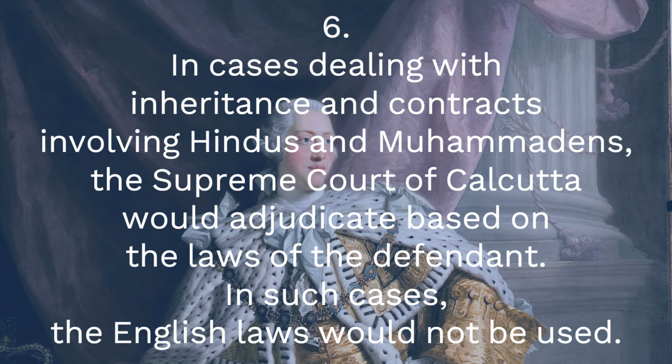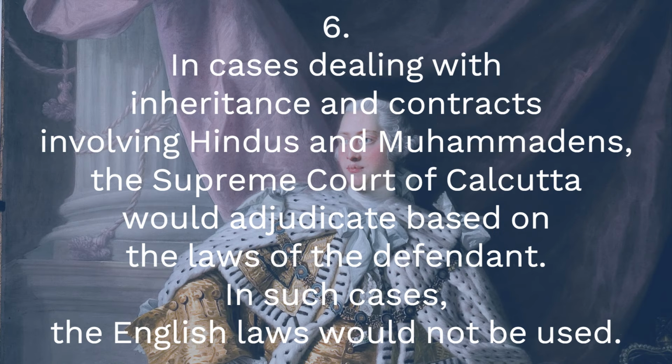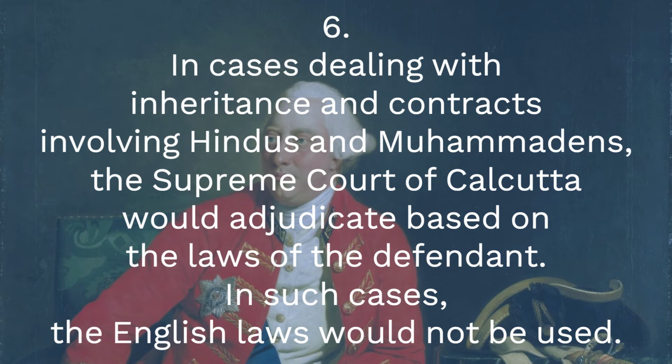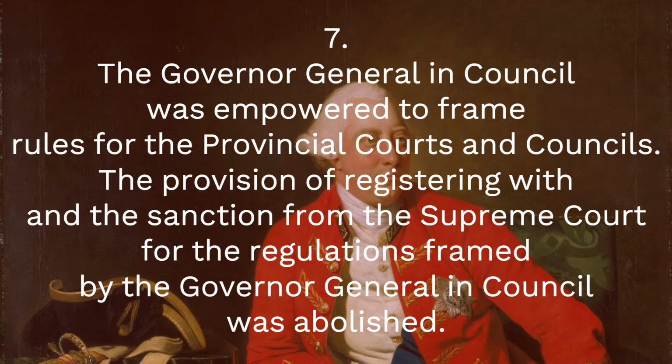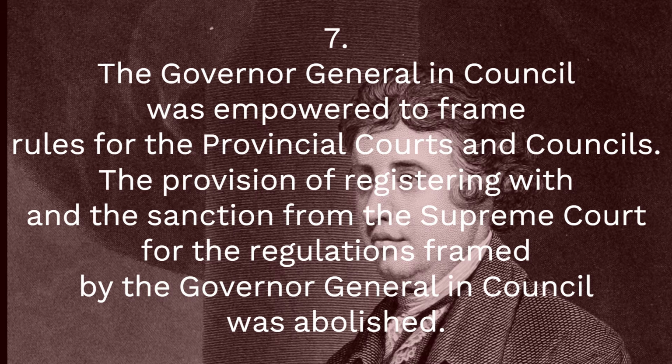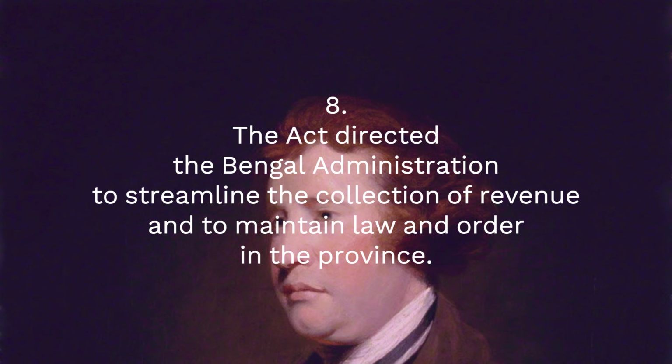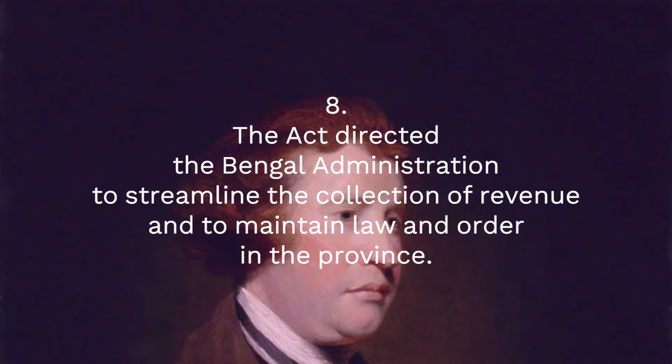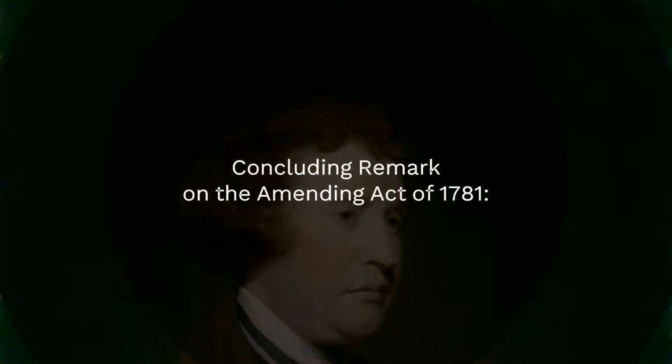6. In cases dealing with inheritance and contracts involving Hindus and Mohammedans, the Supreme Court of Calcutta would adjudicate based on the laws of the defendant. In such cases, the English laws would not be used. 7. The Governor-General in Council was empowered to frame rules for the provincial courts and councils. The provision of registering with and the sanction from the Supreme Court for the regulations framed by the Governor-General in Council was abolished. 8. The Act directed the Bengal administration to streamline the collection of revenue and to maintain law and order in the province.